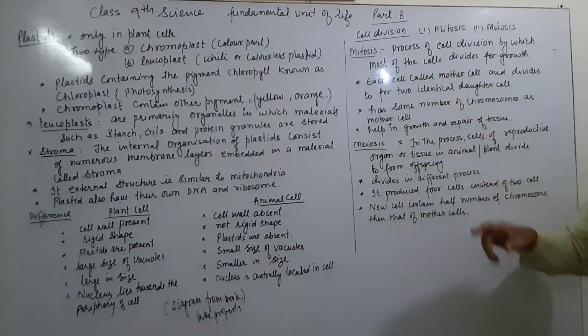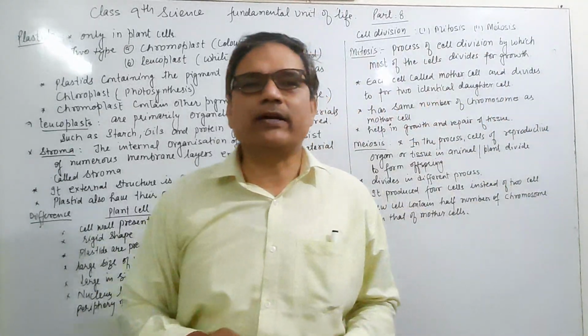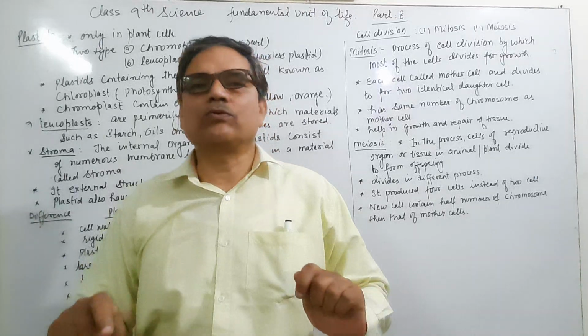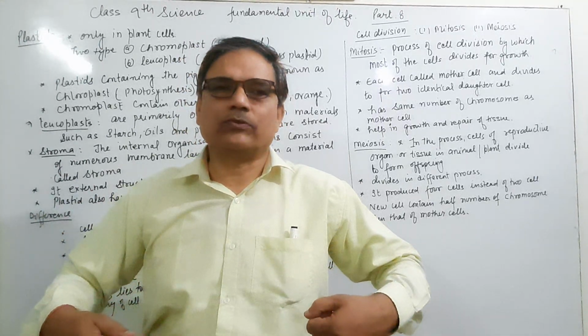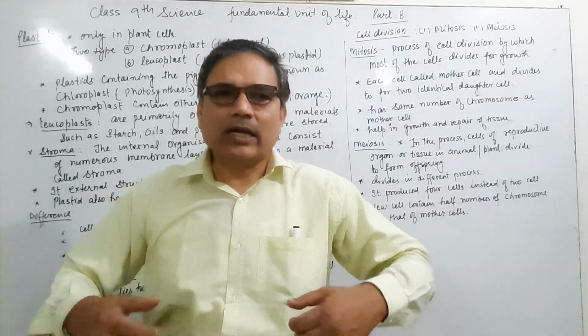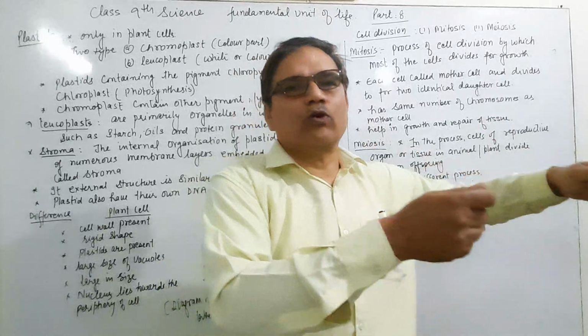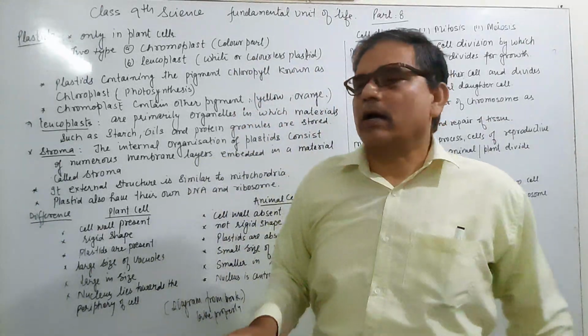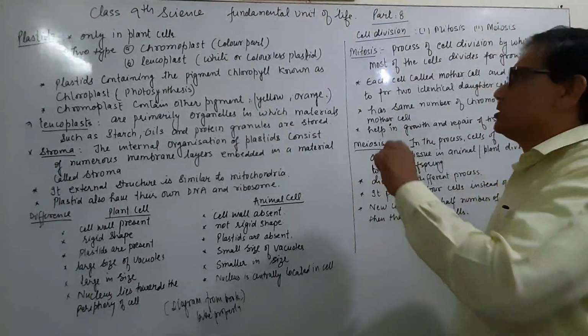And now cell division. Division means when one cell divides, it gives two or more than two cells. When the cell divides, it gives its offspring, from mother to offspring. There are two types of cell division. First is mitosis and second is meiosis.